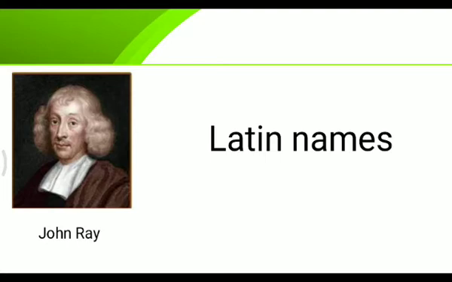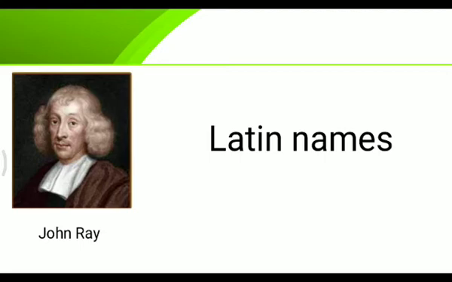Now, the concept was good: if all the plants and animals are known by Latin names, and if it is made uniform in any corner of the world, it will be easier to identify the organism. And so he gave the Latin name.